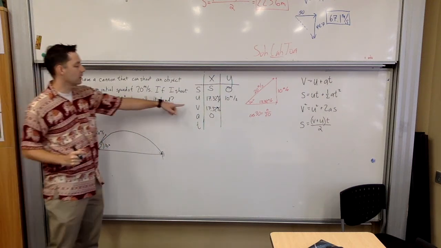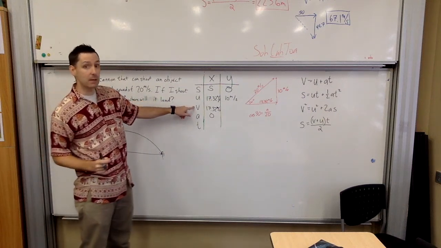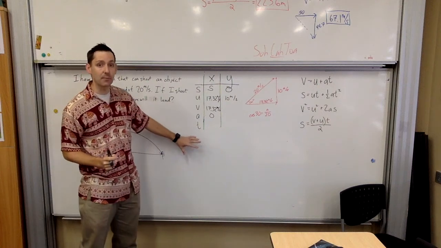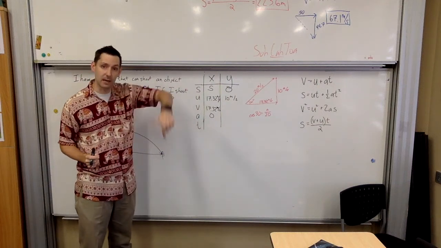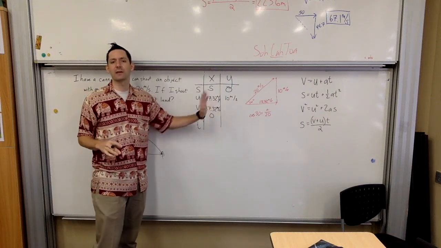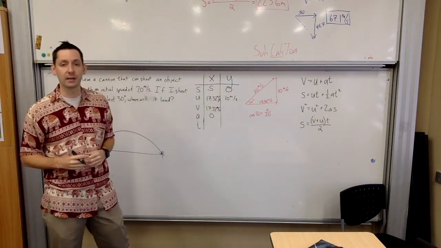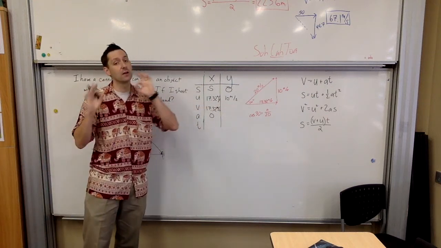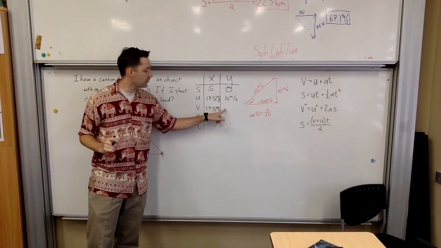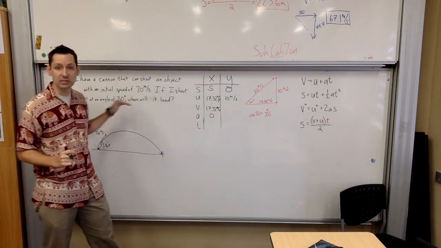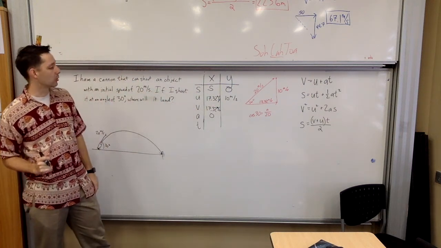Okay? Now, final velocity, you may be able to figure out the final velocity. We had the discussion that if you start and end at the same height, your final velocity is the same, except now it's downwards. If you don't get that, that's okay. I'm going to show you that it's okay to not have that number. I'm going to leave it blank in case we don't think about it. But try to think about it, because any extra information you have is always going to be great. So you could put a negative 10 meters per second here to show that it's the same speed, it's just now going down. Okay?